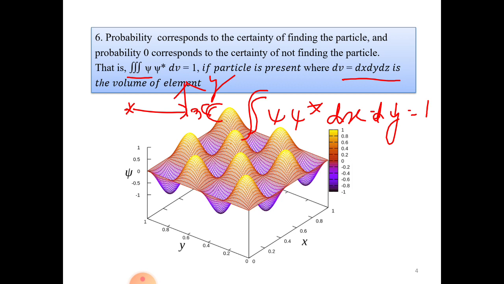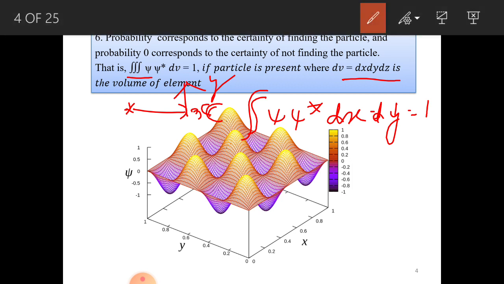So you can see here a picture of a composite where we are finding the particle. You can see that the particle is present here at this tip, here, here and here. This is a three-dimensional space, x, y and z, and now we are finding the probability of where the particle is present. So at the peaks the particle is present. In this way, probability tells you whether the particle is present or not.